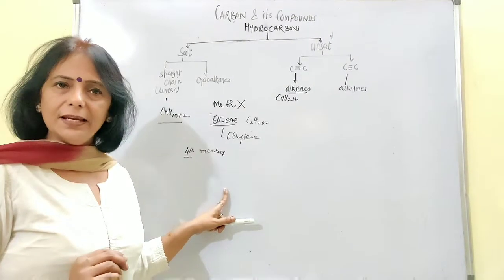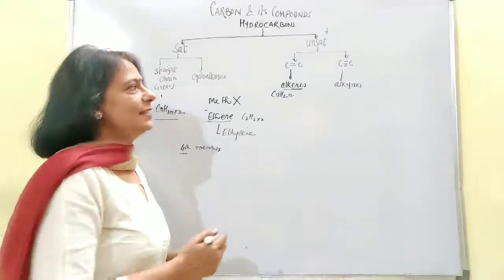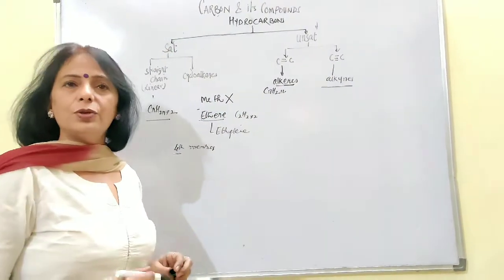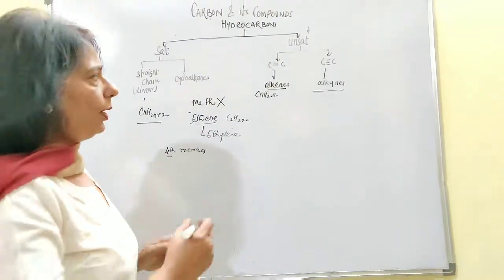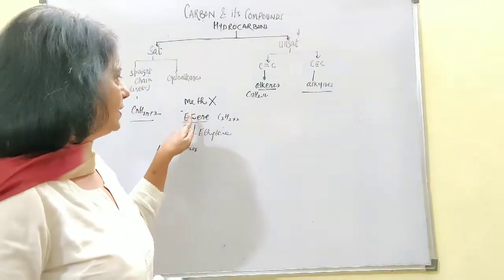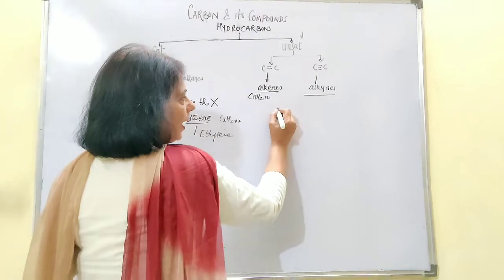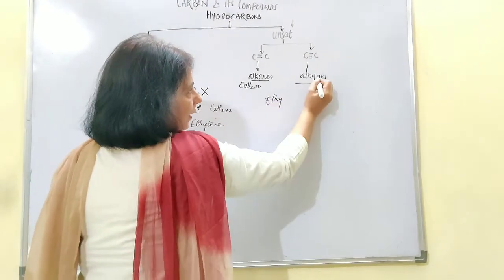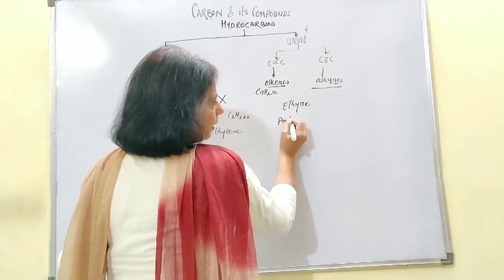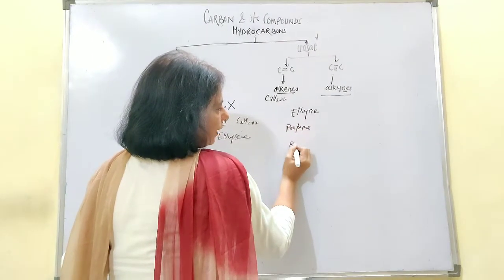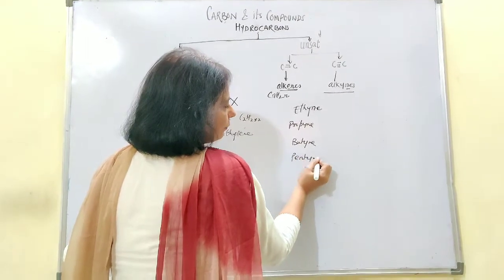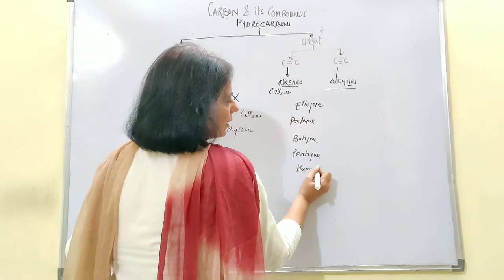Now let's shift ourselves to the next series, that is the alkyne series, where carbon and carbon atoms are going to have the triple bond. So here also, because the minimum requirement of carbon atoms is 2, we will be starting this series with eth and put the yne here towards the end. It is ethyne. Then you will get propyne, then butyne and then pentyne and then finally you will be getting hexyne.